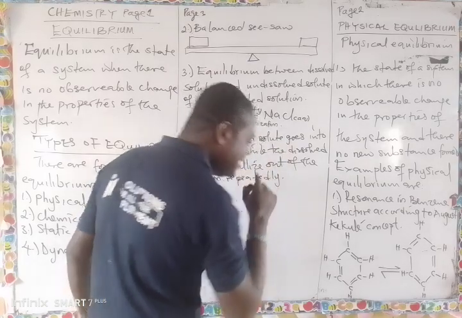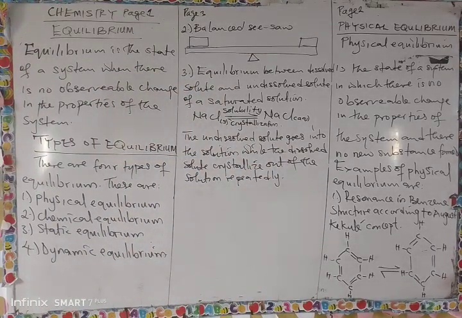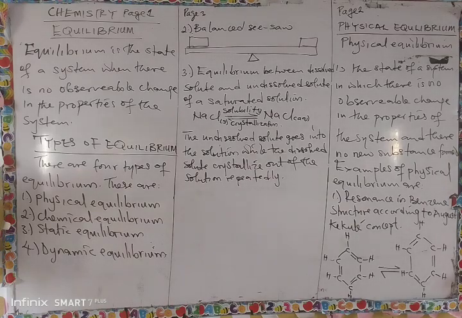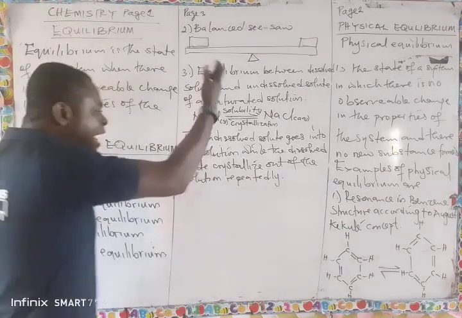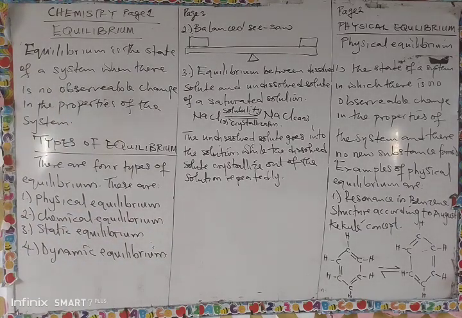But you will not observe it, because it is not observable; that is what makes it equilibrium. There may be change, but it's not observable. These are examples of physical equilibrium, where no new substance is formed.